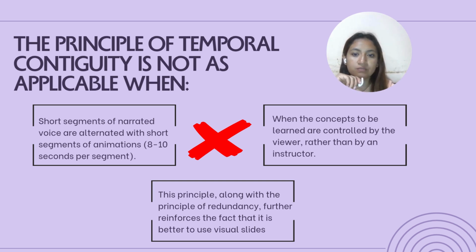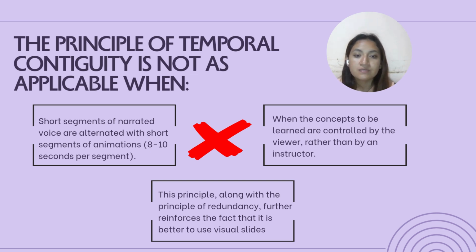The principle of temporal contiguity is not as applicable when, for example, short segments of narrated audio alternate with short segments of animation, between 8 and 10 seconds per segment.